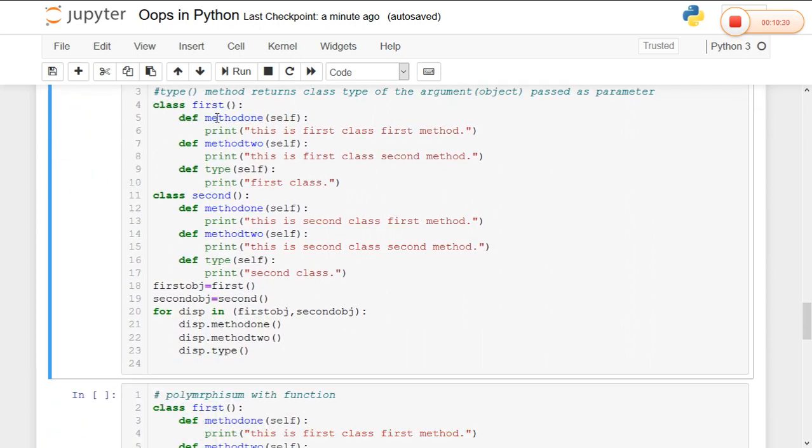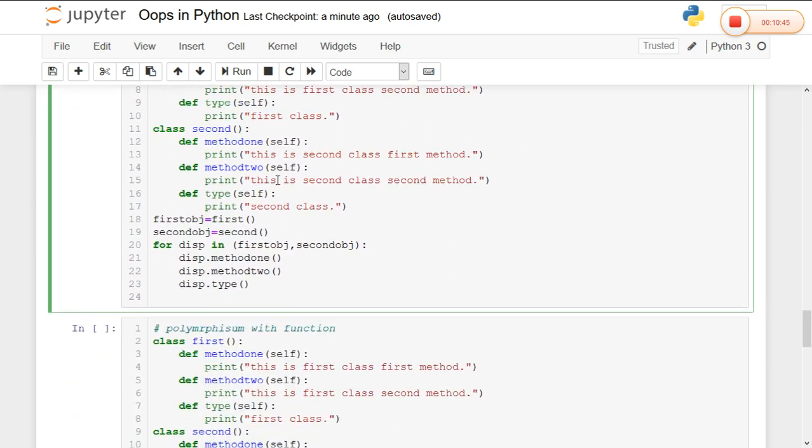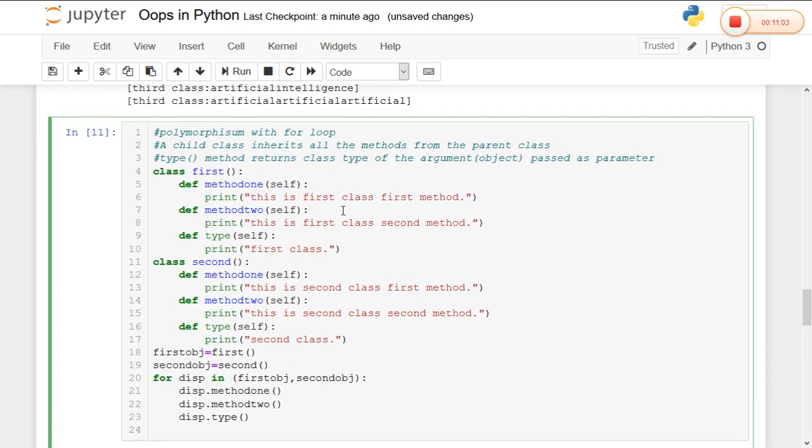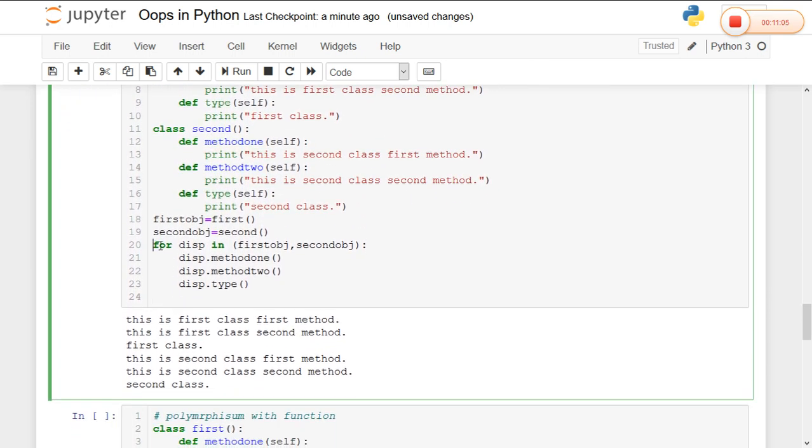So I created the first class with method 1, method 2 and the type method. This is the first class, second method. I also created the second class with method 1 and method 2, that is the same method names. So it is also an example of method overloading. Now with the first class object and second class object, using the for loop I am calling the two methods, disp dot method 1 and disp dot method 2, without knowing which class method will execute at runtime. So it is an example of polymorphism using a for loop.